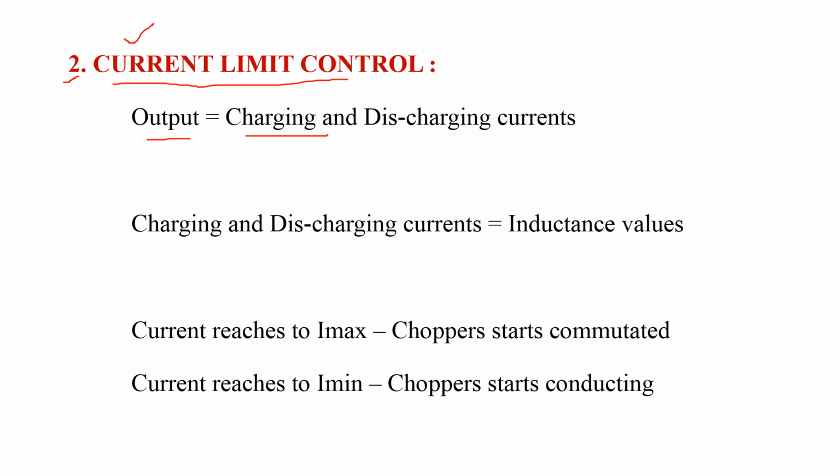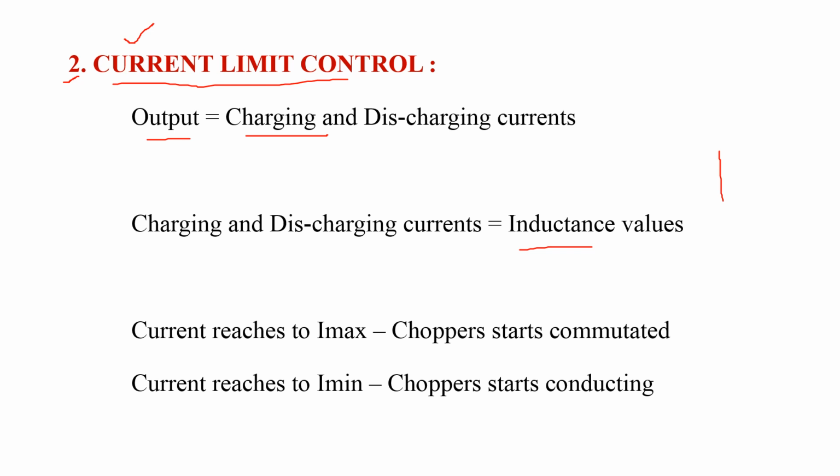Here charging and discharging currents depend upon the inductance value. If the inductance value is less, the time required for charging as well as time required for discharging the current is less, means we are going to get less amount of output voltage. If the inductance value is high, means the time required for charging as well as discharging is more, means we are going to get high amount of output voltage across the load.